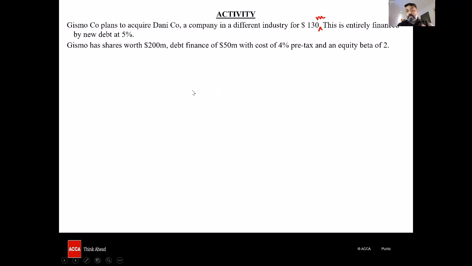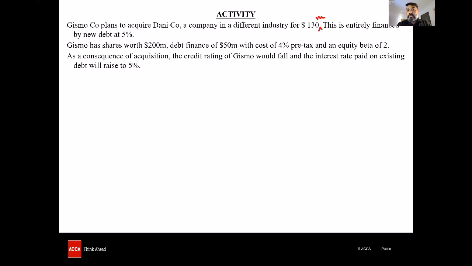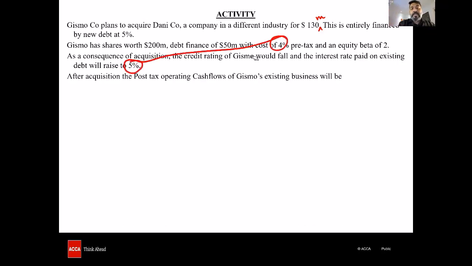Gizmo has shares worth 200 million, debt finance of 50 million with a cost of 4% pre-tax and an equity beta of 2. As a consequence of the acquisition, post-acquisition, what is going to happen? The credit rating of Gizmo, the bidding company, is going to fall, and the interest rate paid on existing debt will rise. So it's going to rise from 4% to 5%. It's not going to be 4 any more, it's going to be 5%.